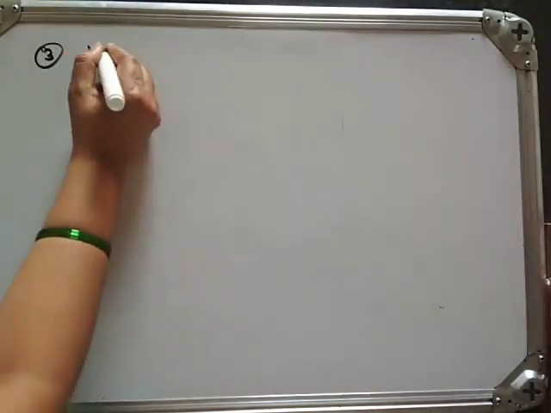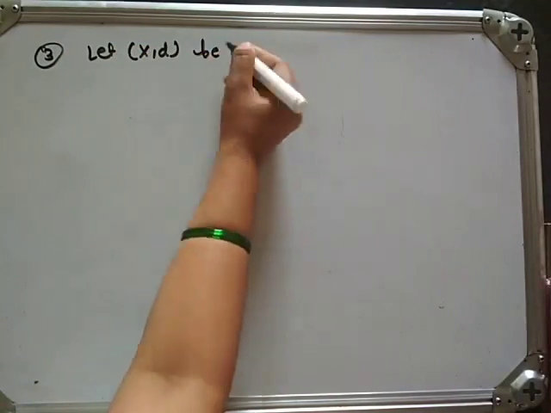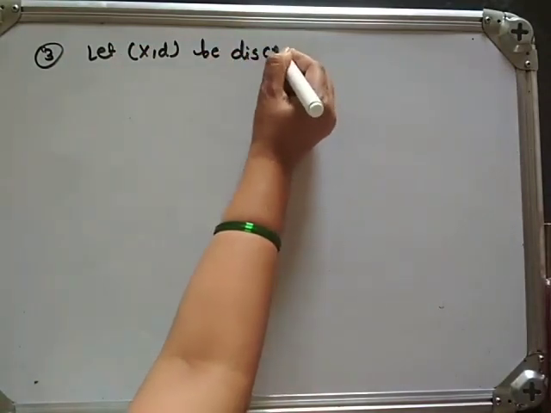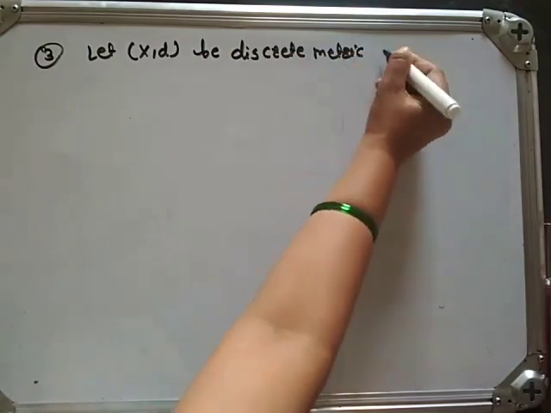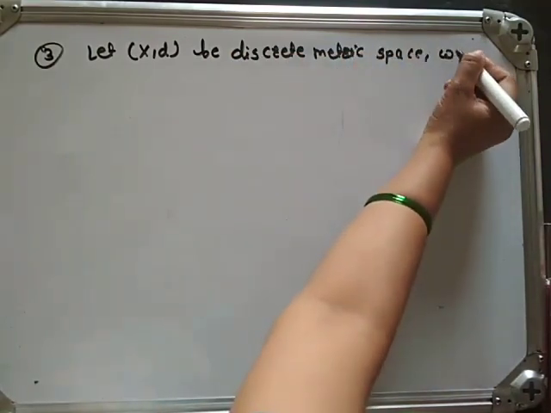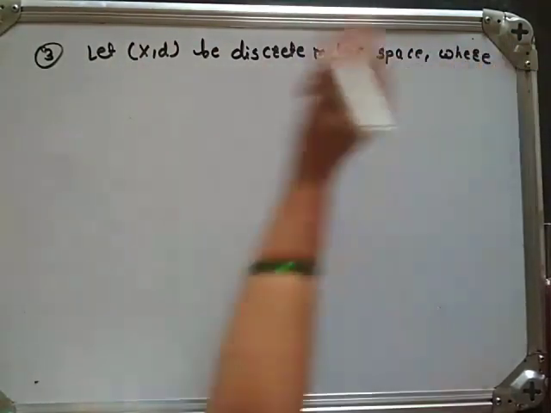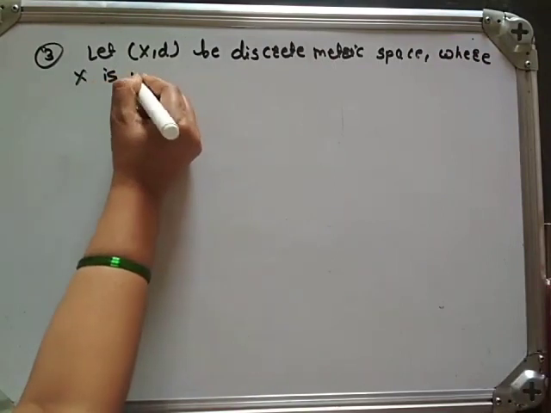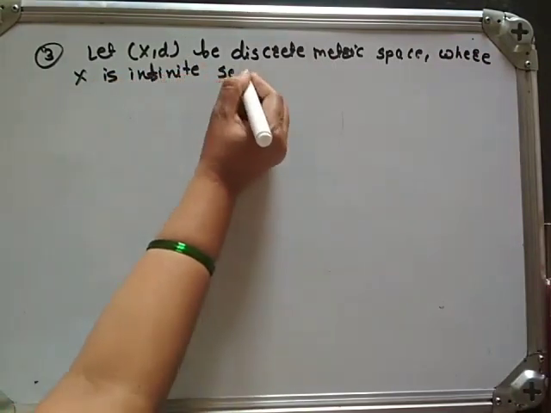Example 3. Let XD be a discrete metric space, where X is an infinite set.